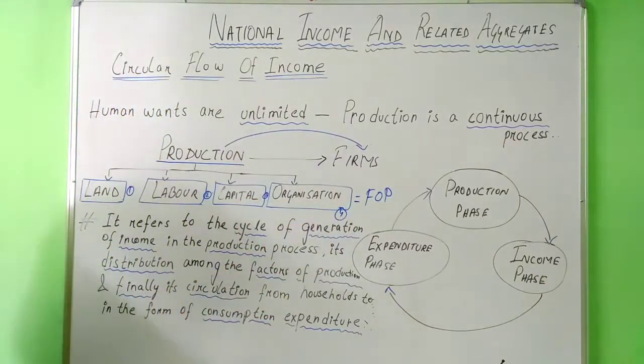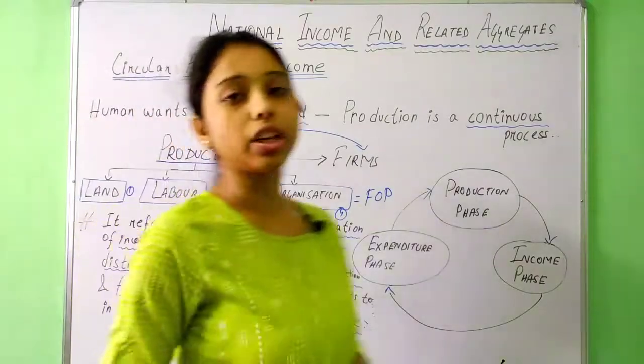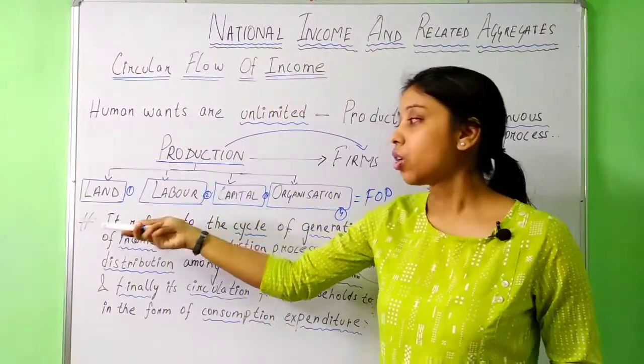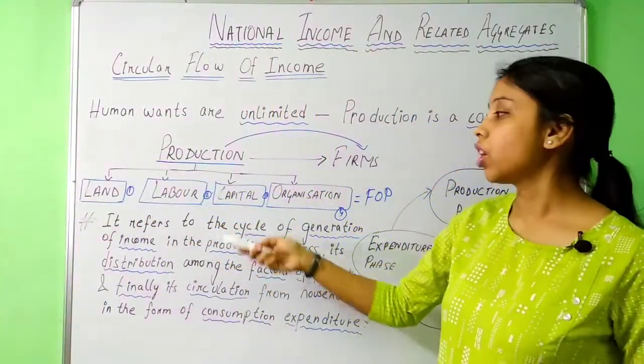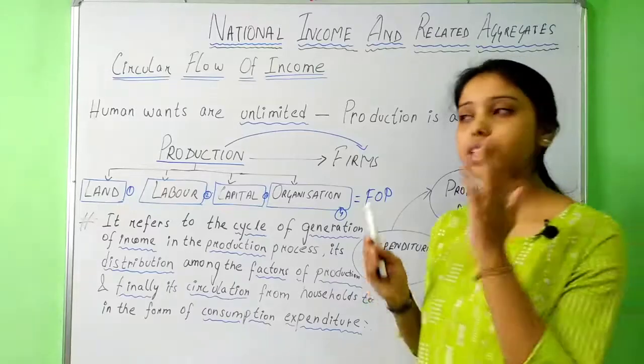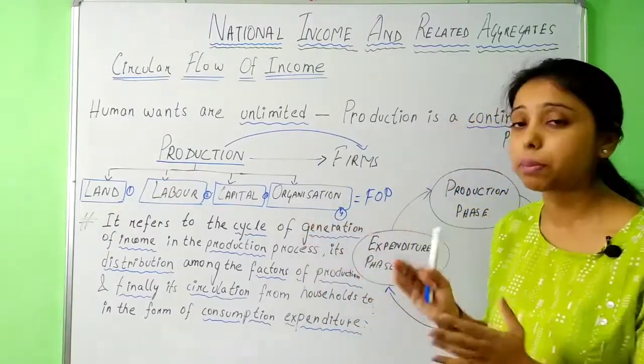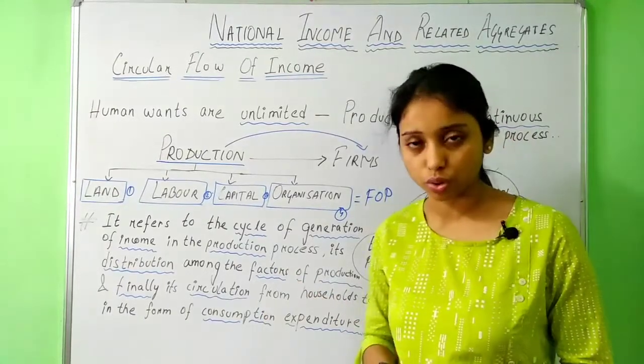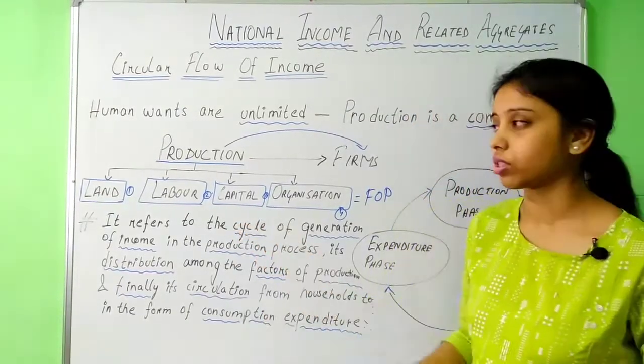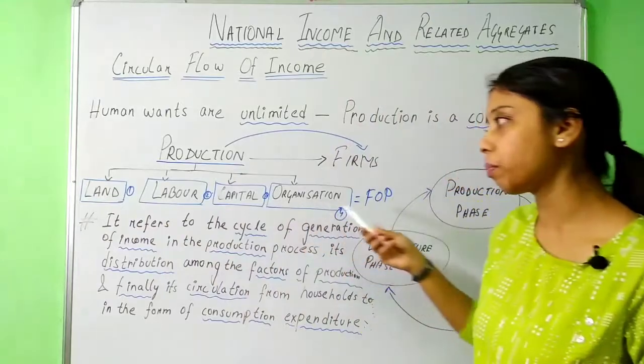Okay? For undergoing any kind of production activities, we need a piece of land, we need some laborers to work there, we need a good amount of capital, that means a good amount of loan and a good amount of money we need, and we need some people who will run that organization. Who will run the production process. So these are the four factors of production.